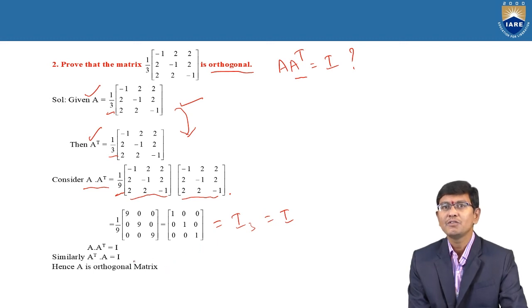Similarly, if you want clarification, you can prove that A transpose into A is equal to I is also satisfied. Therefore, with the help of A into A transpose equal to I, we verified that the given matrix is an orthogonal matrix.